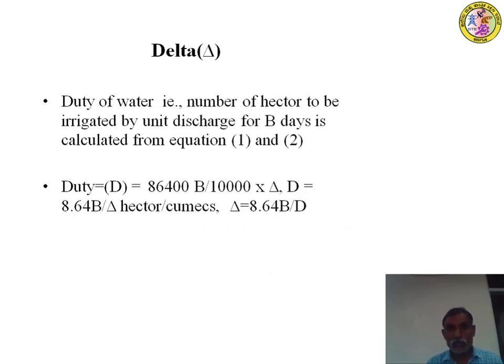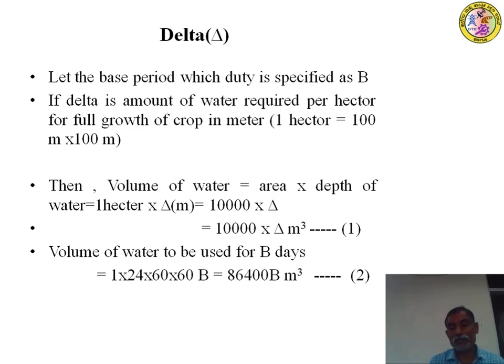Next, the duty of water, that is the number of hectares irrigated by unit discharge for B days, is calculated from equations 1 and 2. Both equations give the volume of water, so you can equate equation number 1 to equation number 2.